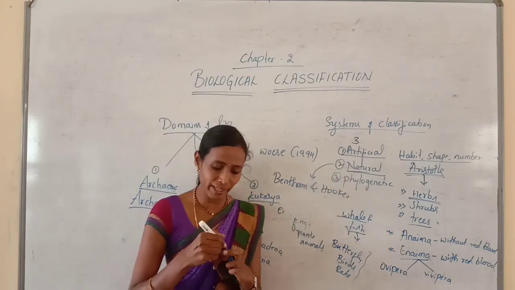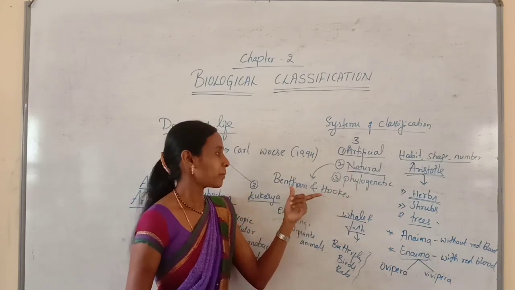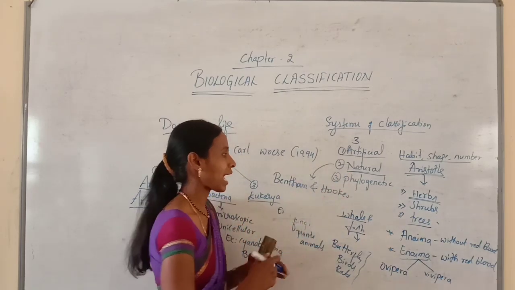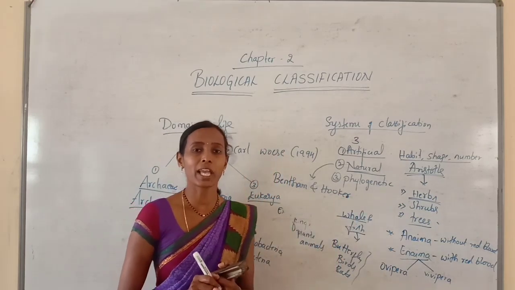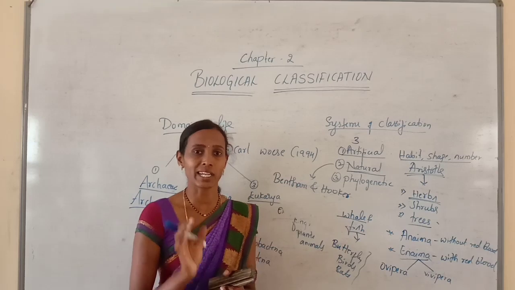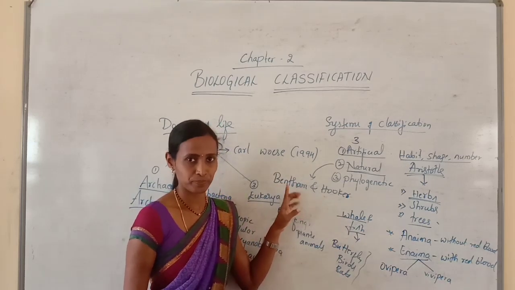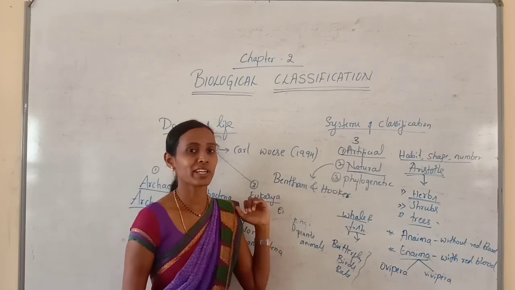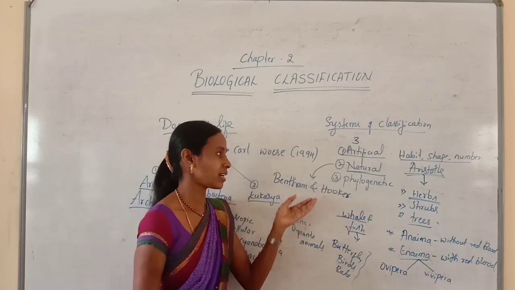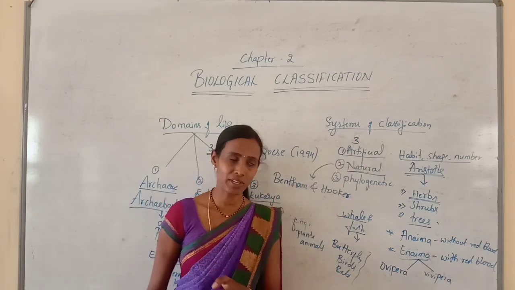It is one of the best examples because these two persons, Bentham and Hooker, attempted to classify the organisms depending upon the naturally occurring characters, and this is accepted throughout the world. As it considered many characters, it is satisfactory. So this is about the natural system of classification.